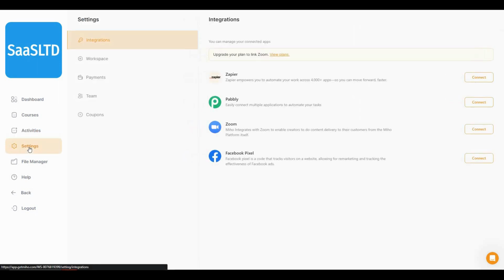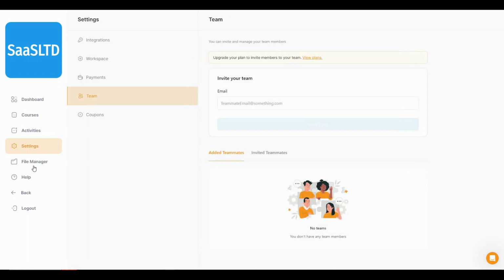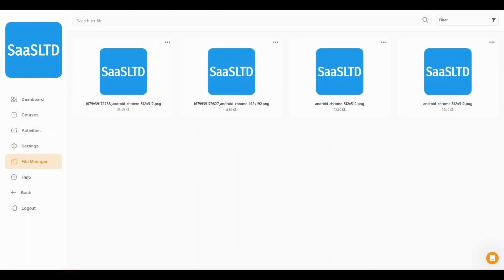And then there is the setting where you can integrate different tools. You can see your workspace, you can add your payment option, you can also add your team members. And then there is the file manager. And in this section, you will have access to all the files that you have uploaded on Miho.